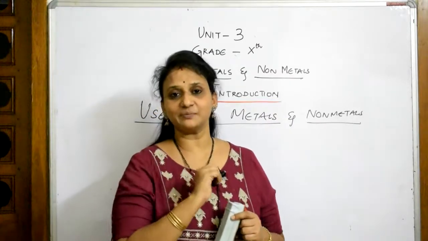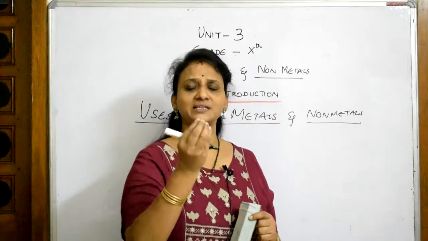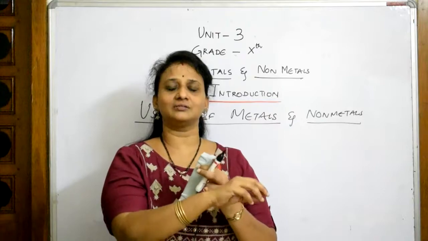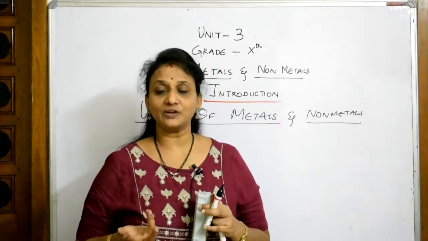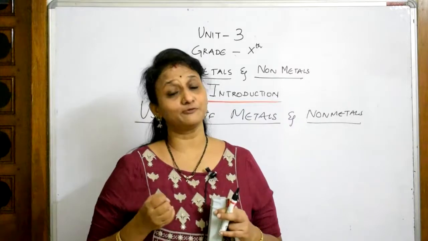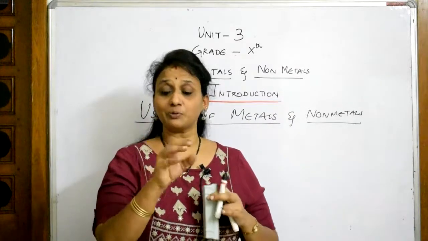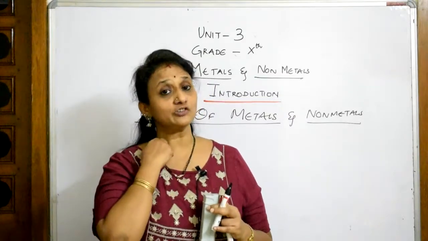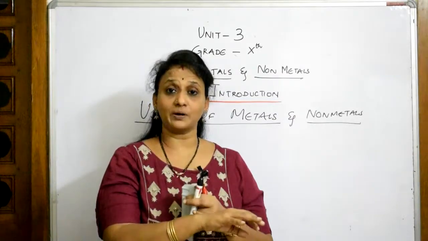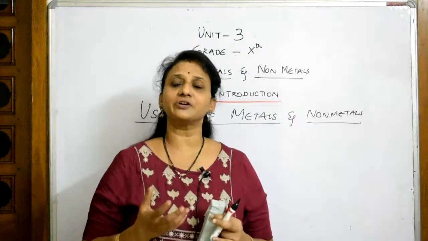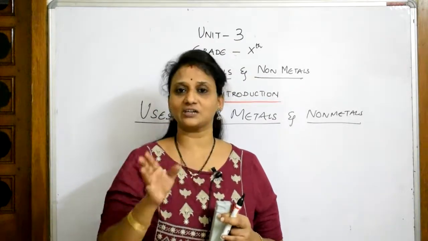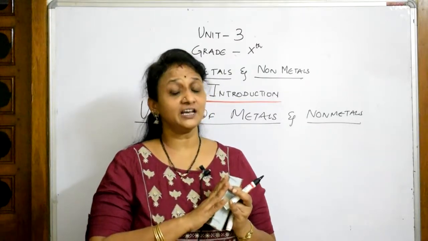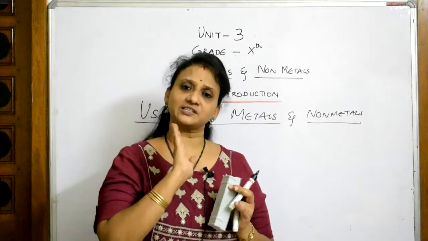Examples. First let us see the examples, then go to the properties. For example, every girl, or even you boys, wear anklets. Girls also wear jewelry. So what is it made up of? It's made up of gold, isn't it? If you wear anklets, gold ornaments are one category. You will also be wearing brass, copper. These are different varieties. Again, brass is an alloy. Let us not get confused. First understand, metals are those which have a shiny surface and which are hard. Not everything, a few exceptions I'll explain.